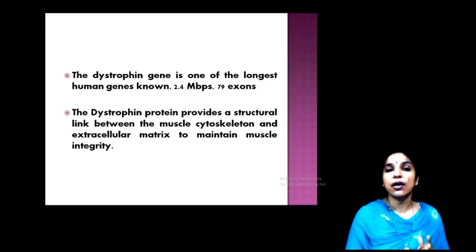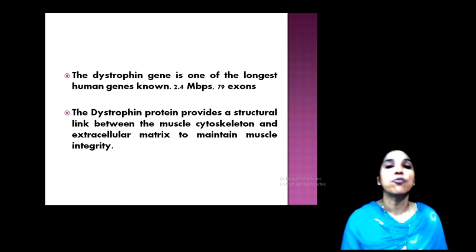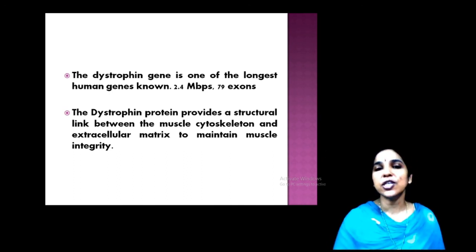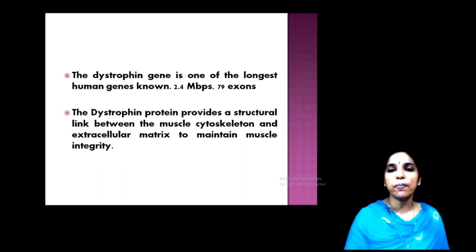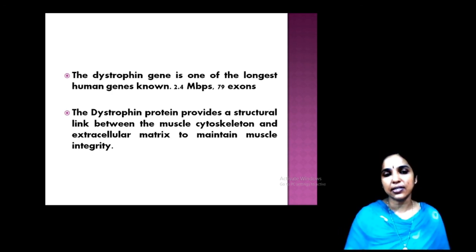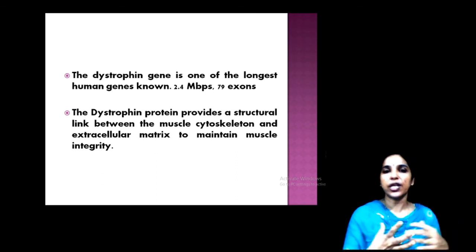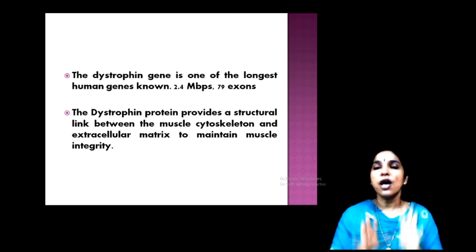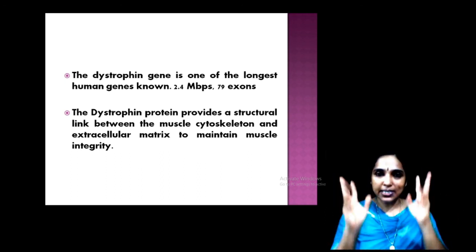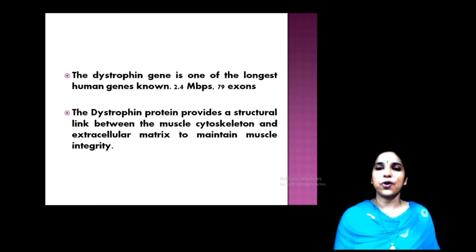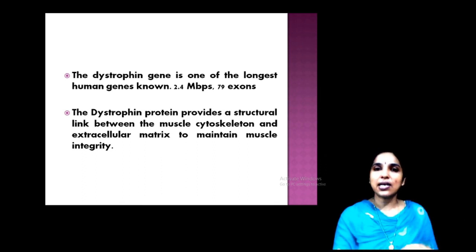This dystrophin gene is the longest known human gene, which is also very important. One more point: it is the longest human gene known, with 2.4 mega base pairs and 79 exons. This protein provides a structural link between the cytoskeleton and extracellular matrix, thereby maintaining muscle integrity. Muscle integrity and muscle strength are maintained by this glycoprotein, through the connection between the extracellular matrix and the cytoskeleton.